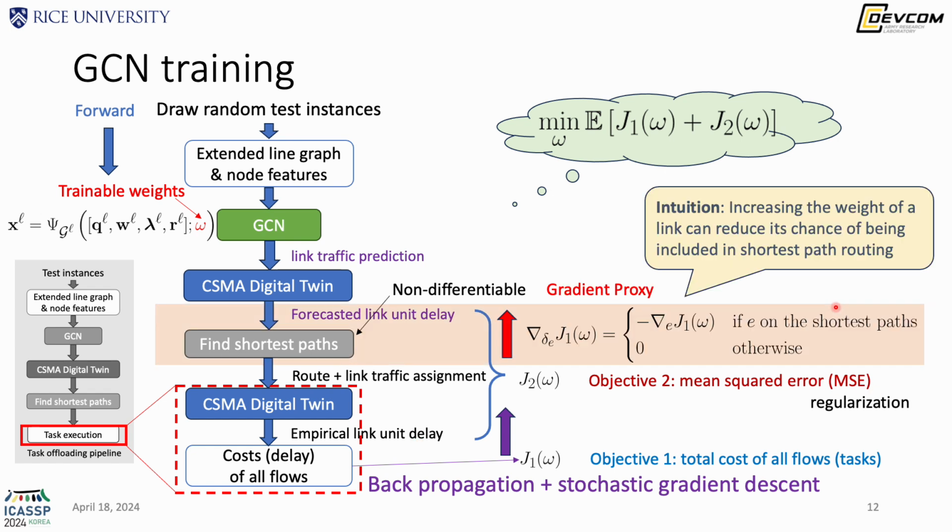Here we introduce a trick to bridge the non-differentiability gap introduced by the shortest path algorithm. Essentially, we assign a negative gradient on each link on the shortest path as the gradient of the forecasted link unit delay. The intuition behind this is that by increasing the weight of the link, we can reduce its chance of being included in the shortest path routing decision.